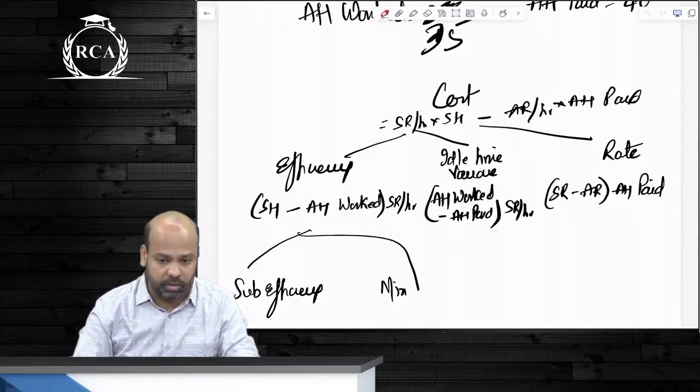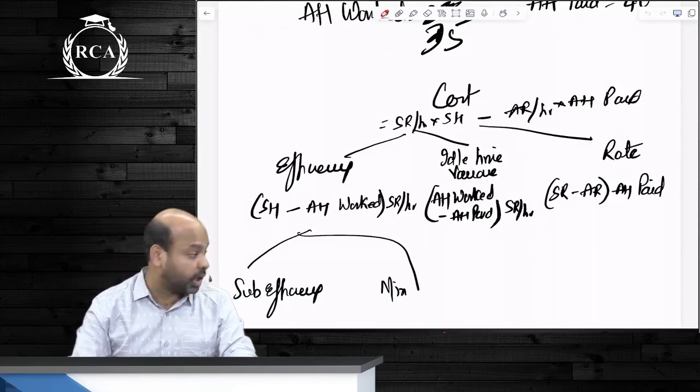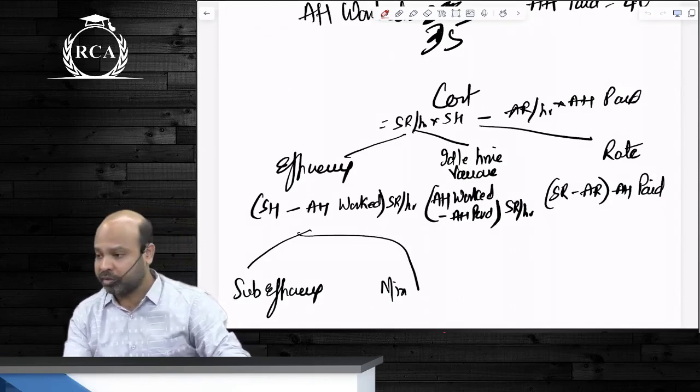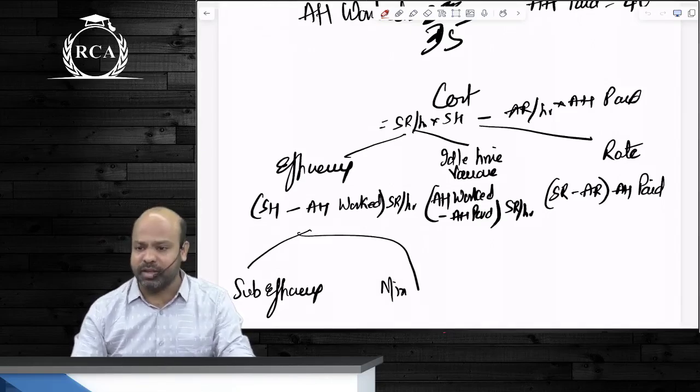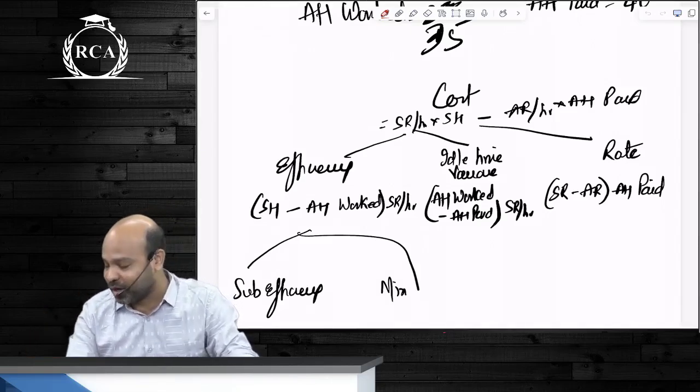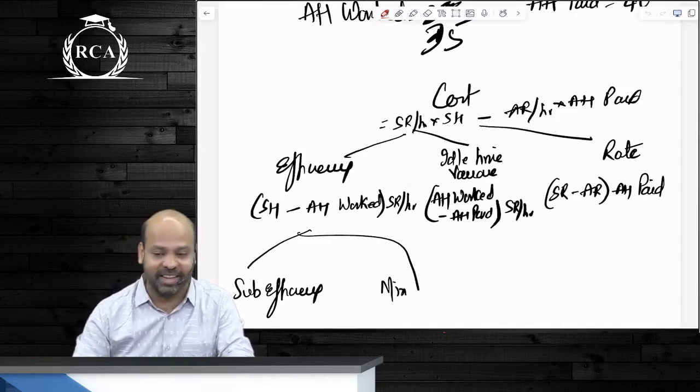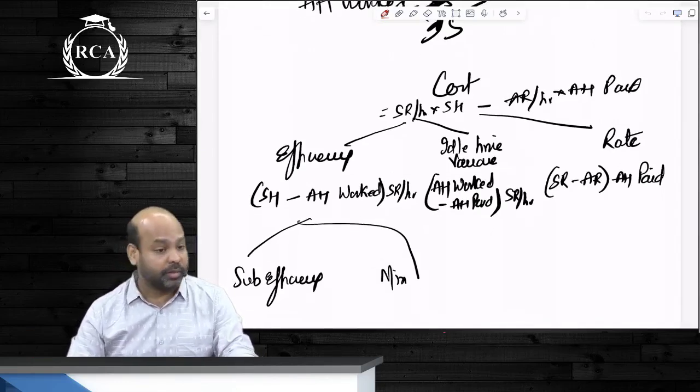Are we clear about this? So if at all they say beta in a week of 40 hours, 2 hours were lost due to power cut. What are you going to do? Take actual hours worked as 38, take actual hours paid beta as 40. The difference beta 2 hours will come as idle time variance. Any doubt in that? समझ में आ गया?